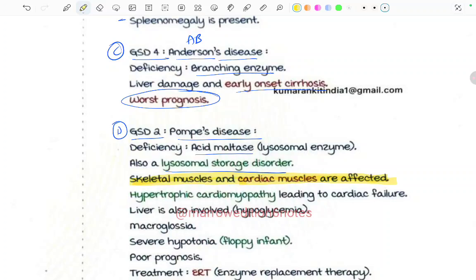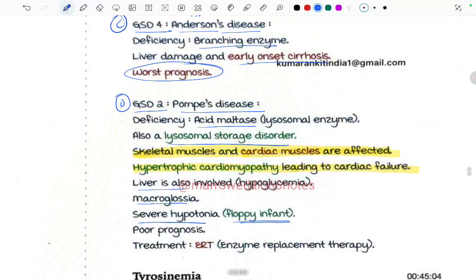It is very important to remember that the cardiac muscles are also affected. So there is hypertrophic cardiomyopathy leading to cardiac failure. Liver is also involved. Also there is macroglossia, severe hypotonia. There is floppy infant. Poor prognosis, and enzyme replacement therapy can be done. So it's a DD of a floppy infant, right? Whenever we see a floppy infant, Pompe's disease is one of the DD, because it is both a lysosomal disorder and a glycogen storage disorder. Skeletal and cardiac muscles are affected, with hypertrophic cardiomyopathy leading to cardiac failure, macroglossia and severe hypotonia.